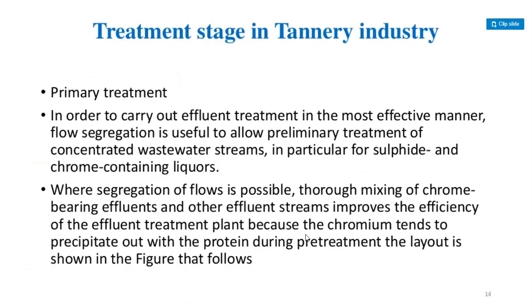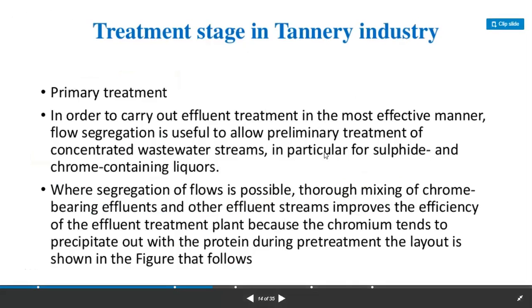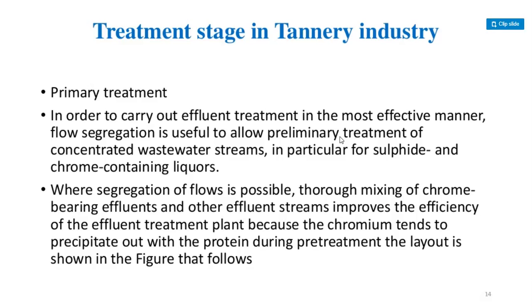So guys, here primary treatment. In order to carry out effluent treatment in the most effective manner, flow segregation is useful to allow preliminary treatment of concentrated wastewater streams, in particular for sulfide and chrome-containing liquids.